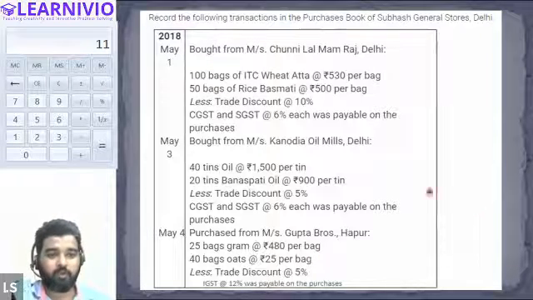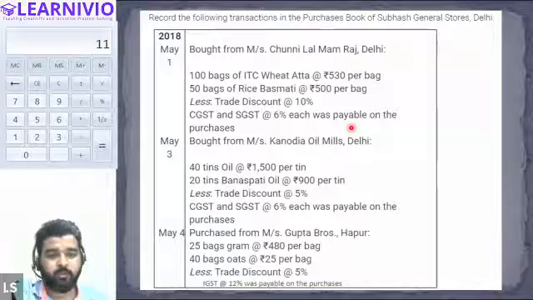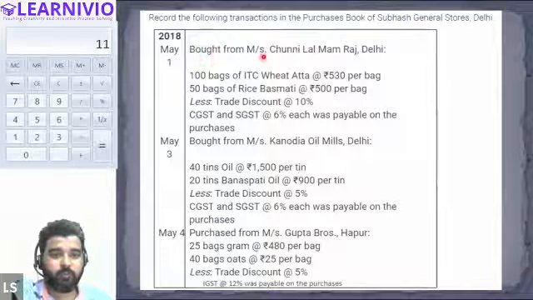It is a retail shop, and transactions relevant to the general store will be recorded in the purchase book only. The transactions that took place on May 1st: bought from Messrs. Chunnilal Mamraj. And these are the various items that we have bought: 100 bags of wheat, 50 bags of rice basmati, and we have also got a trade discount of 10%, then CGST and SGST as usual.